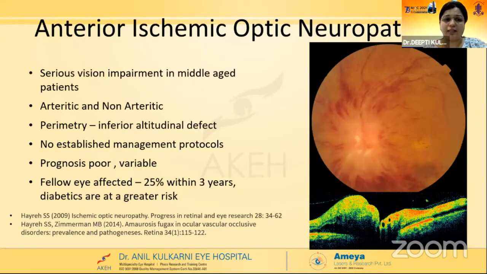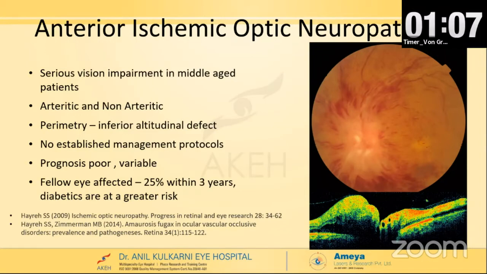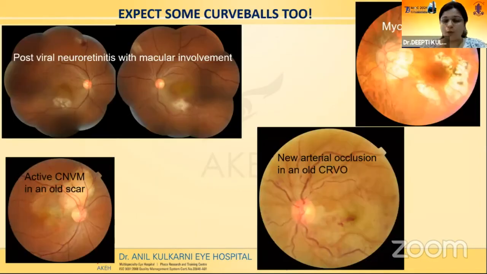AION again causes serious vision impairment in middle-aged patients, especially diabetics. It can be arteritic and non-arteritic, and in either of these conditions, the fellow eye is often involved very quickly. The prognosis is poor no matter what treatment we do, but still immediate diagnosis and treatment is required.